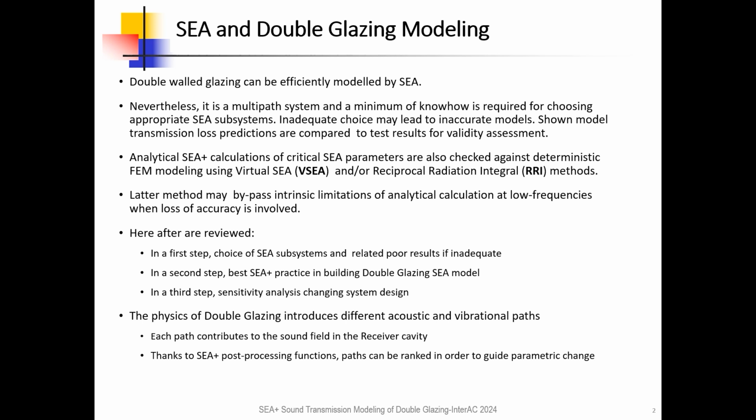Double-walled glazing can be efficiently modeled by SEA. Nevertheless, it is a multi-path system and a minimum of know-how is required for choosing appropriate SEA subsystems. Inadequate choice may lead to inaccurate modeling.